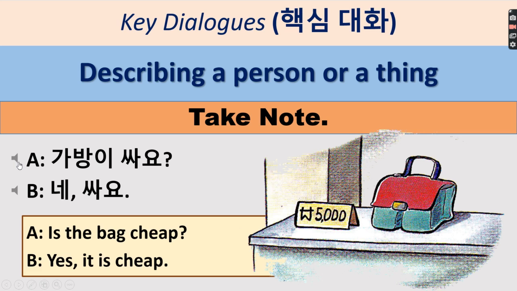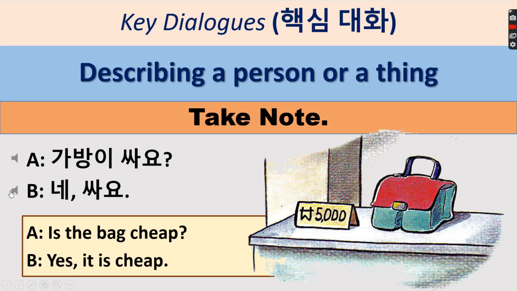Okay, take note class. This is 싸, with the ㅆ sound. You have to make sure that there's no air that will be released, so that it wouldn't sound like shiyat. So 가방이 싸요. Okay, and then 네, 싸요.